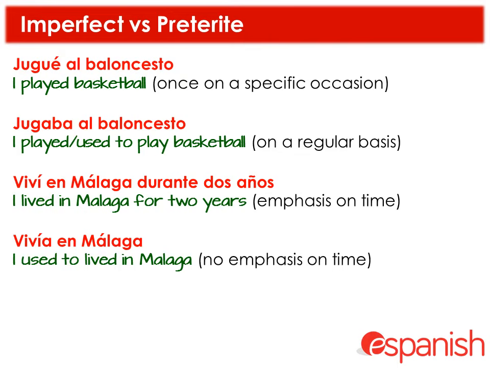Viví en Málaga durante 2 años. So I lived in Málaga for 2 years. There's an emphasis there that it happened for 2 years. So you lived in Málaga for 2 years. But the last example there, vivía en Málaga, I used to live in Málaga. We don't know how long for. We don't know when. That'd be the imperfect.